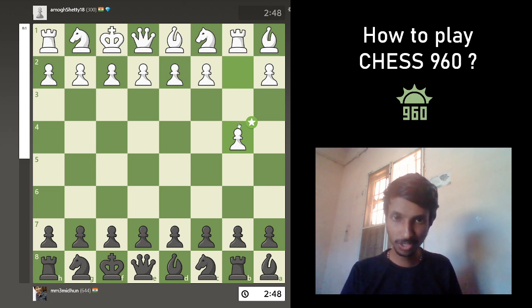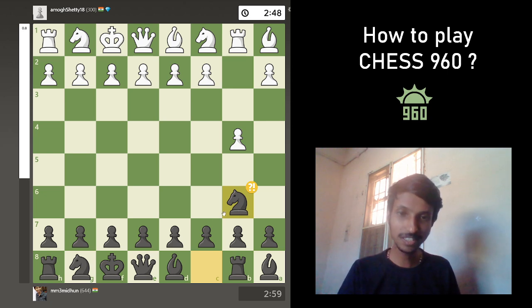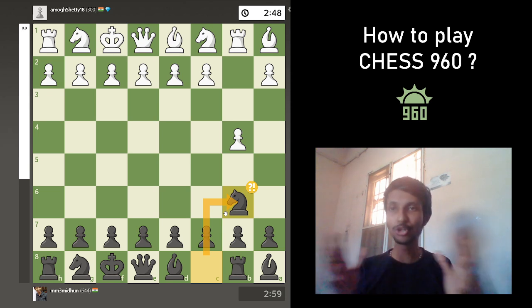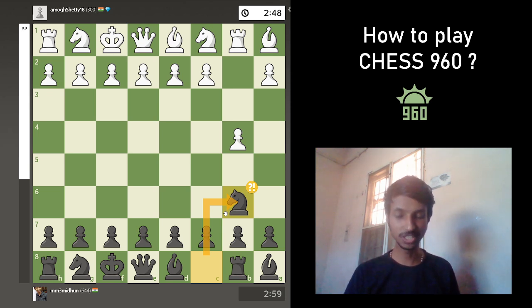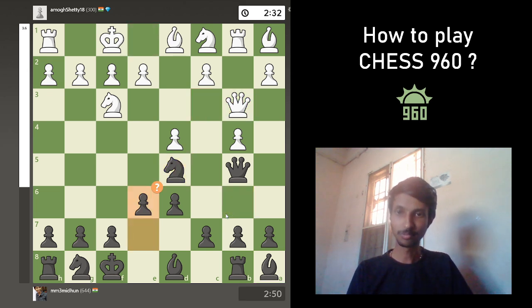So first he goes with b4, opening up the bishop at the beginning of the game itself. And see, I go with knight b6, thinking that it is helpful in some manner, but the computer itself says it's a wrong move, because we don't know any chess theory, we don't know how this game works, nothing. The first set of moves just goes randomly. I don't understand anything that's happening here, literally anything.